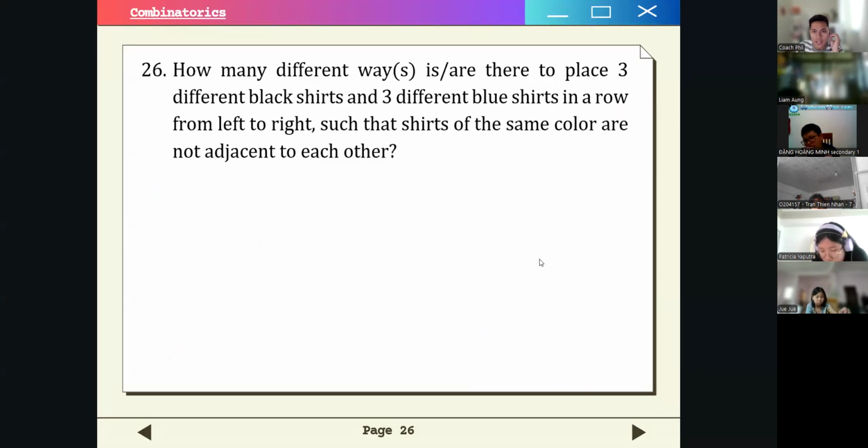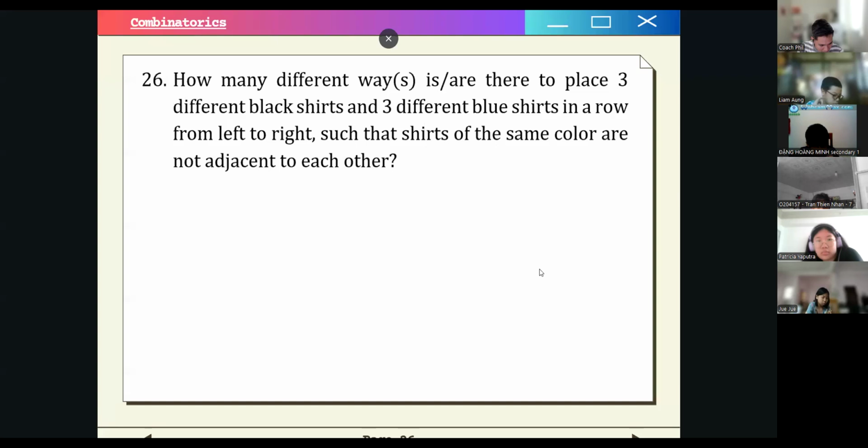How many different ways are there to place three different black shirts and three different blue shirts in a row from left to right, such that shirts of the same color are not adjacent to each other? So how do we solve this problem, guys? Number 26.